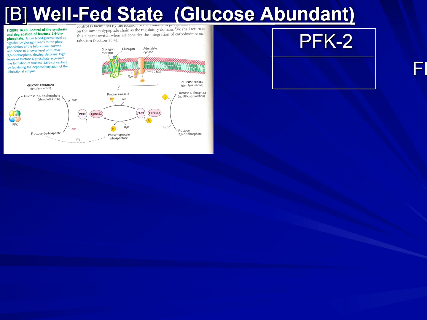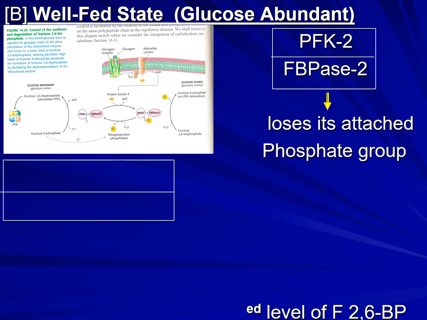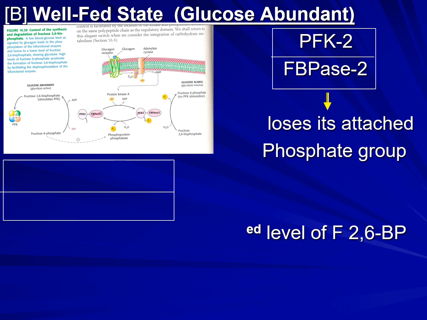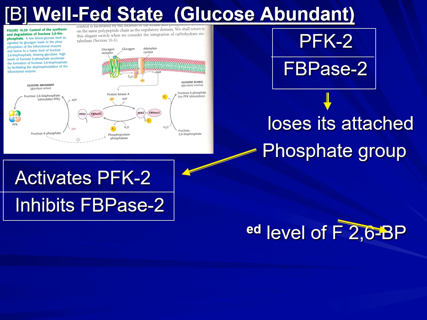In the well-fed state, you have this bifunctional enzyme PFK2 and bisphosphatase 2. What happens? It loses its attached phosphate group, and this activates PFK2 and inhibits the bisphosphatase 2 enzyme.